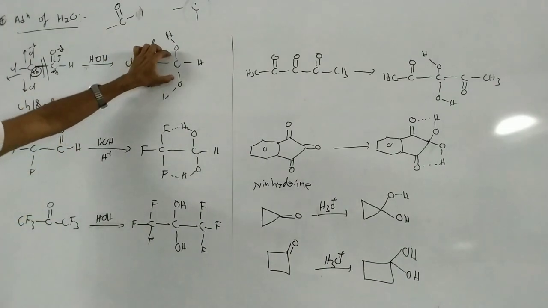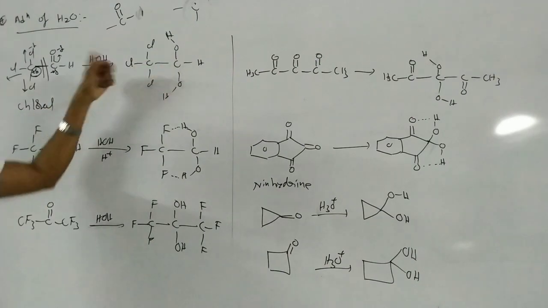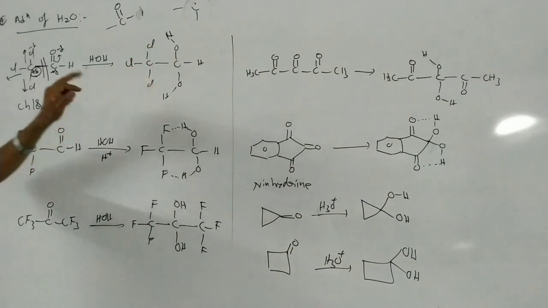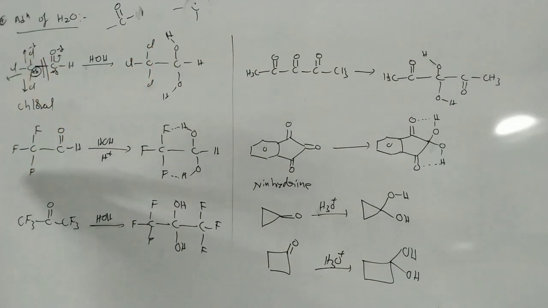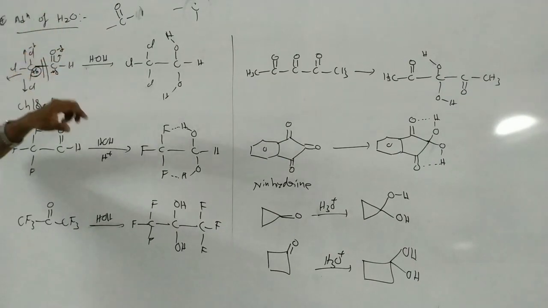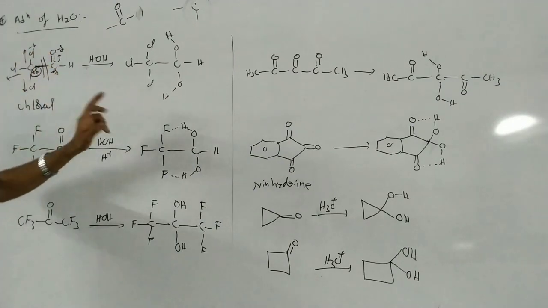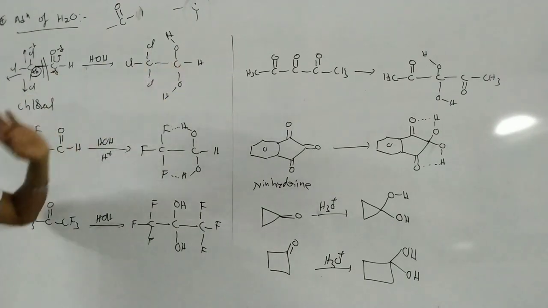But in this case both are sigma bonds. Sigma bonds are stronger than the pi bond, so there is less polarization. Of course, two oxygens are there, but a pi bond is a very weak bond, so these pi electrons are effectively transferred to the oxygen. As a result, we have more charge separation, more positive and more negative. So more positive charges repel each other. Here, less positive, more positive, less repulsion. That's why it is a stable compound.